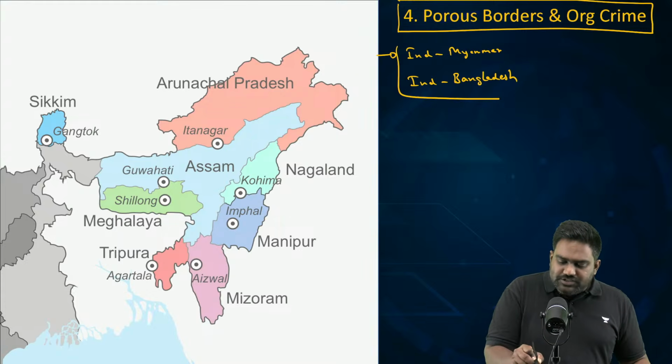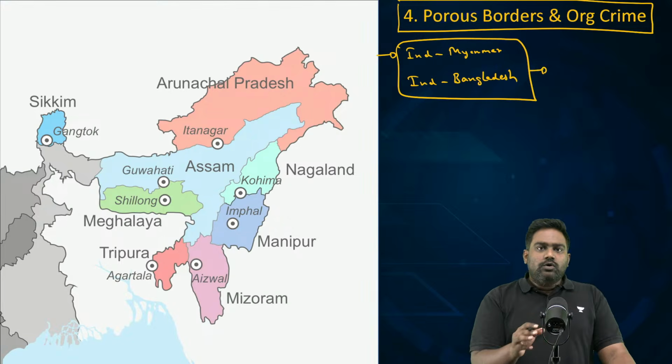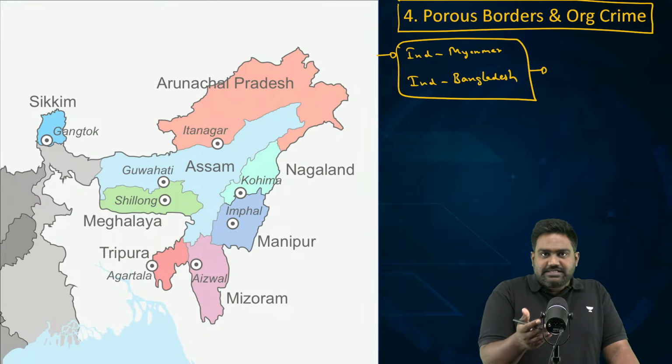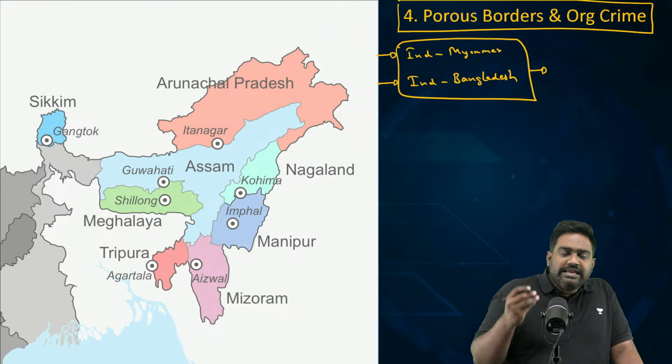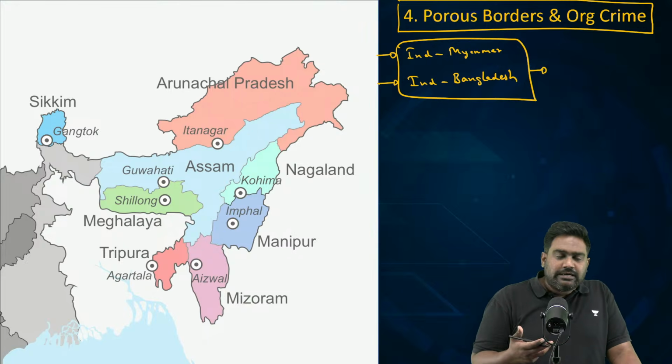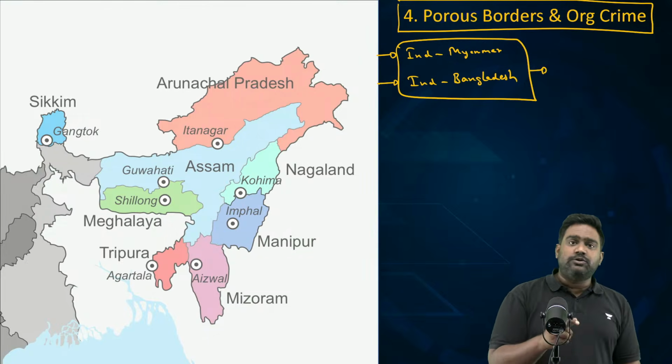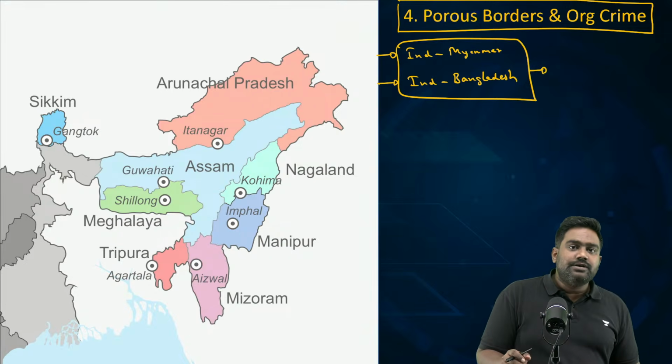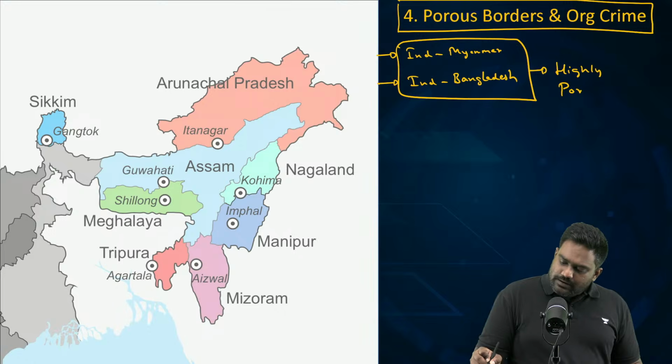If you're aware of these two borders, you will know that the topography here is very complex, which I just explained. Hilly and mountainous, forested, the areas are remote, not well connected, it's not easy to move around. It's not easy for your border guarding forces as well to deploy to the border areas. So the border regions are highly porous, meaning there are natural gaps in the border.